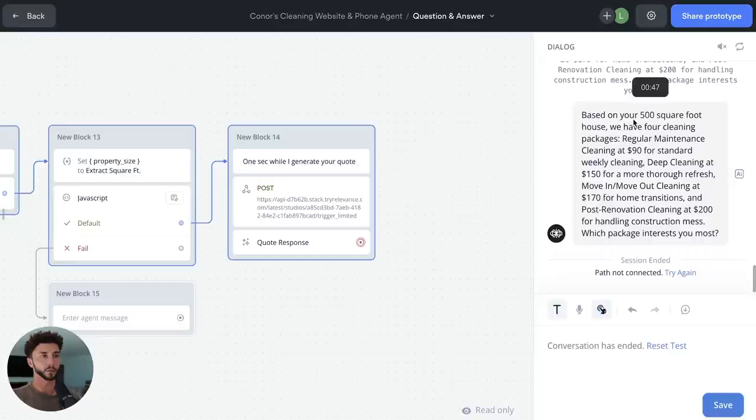And there we go. Based on your 500 square foot house, we have 4 cleaning packages. Regular maintenance cleaning at $90 for standard weekly cleaning, deep cleaning, and so on. So we're giving them a quick summary based on their 500 square foot house, or X number of square feet, X property type. So that's pretty cool. We're using the Relevance tool and we're getting this information back.